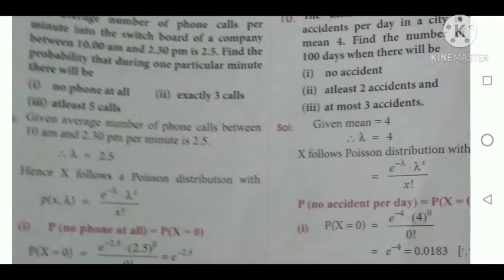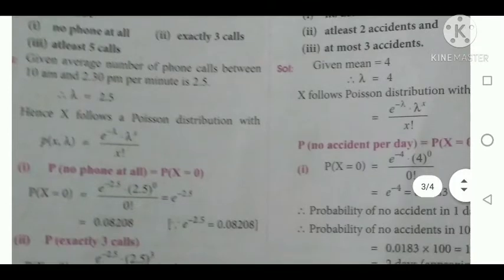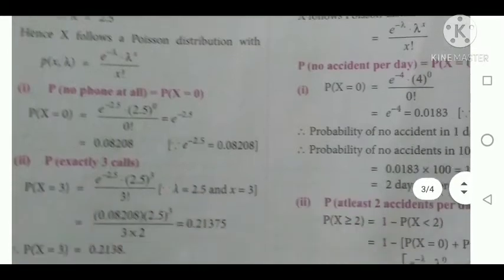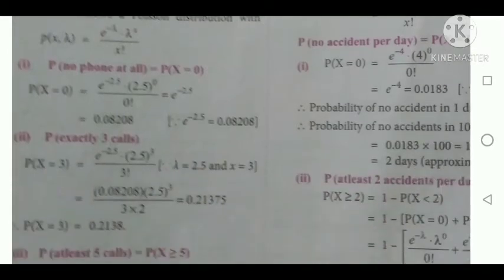Exactly 3 calls means x equal to 3. At least 5 calls means 5 or more, that is greater than or equal to 5, that is 5, 6, like that it goes on. Okay, so given the average number of phone calls between 10 a.m. and 2:30 p.m. per minute is 2.5, that is lambda equal to 2.5, and for the first subdivision, no phone call at all means x equal to 0. Therefore P of x equal to 0 is e power minus 2.5, that is the lambda value, then 2.5 power 0 divided by 0 factorial.